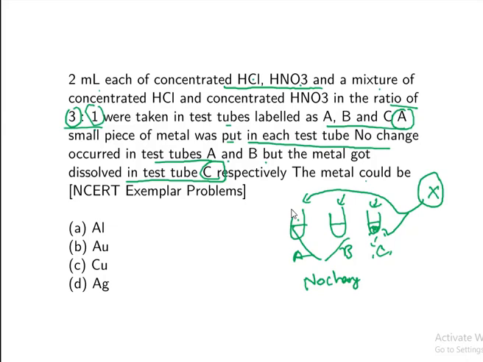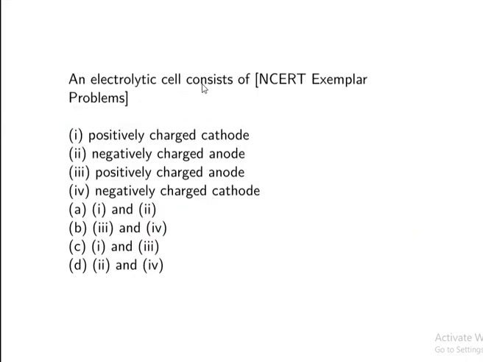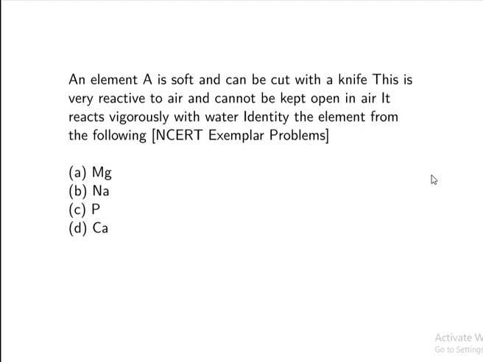An electrolytic cell consists of a positively charged anode and a negatively charged cathode. You know it, right? An element A is soft and can be cut with a knife. It is very reactive to air and cannot be kept open to air. It reacts vigorously with water. Same question again. So the answer is here again sodium.